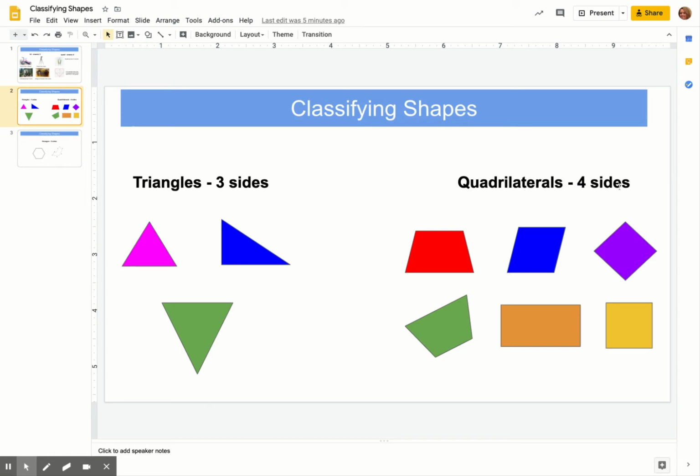Quadrilaterals are shapes that have four sides. So all of these shapes have four sides, which means that they are quadrilaterals. Now, this one right away you recognize as a rectangle. So we do call it a rectangle, that's the name. But we classify it as a quadrilateral because it has four sides. Just like this is a square, but it has four sides, so we call it a quadrilateral. This is a rhombus with four sides, so it's a quadrilateral. And this one is called a trapezoid. Again, four sides, so we classify it as a quadrilateral, but they do have specific names.